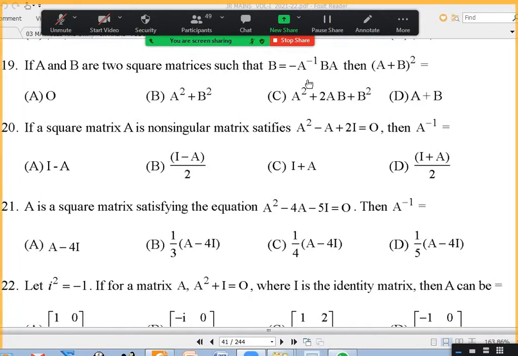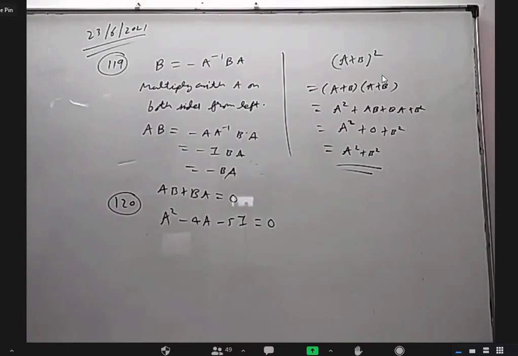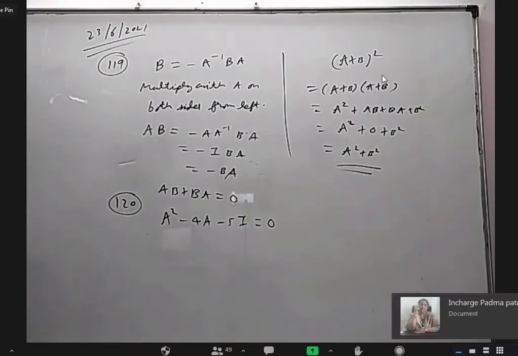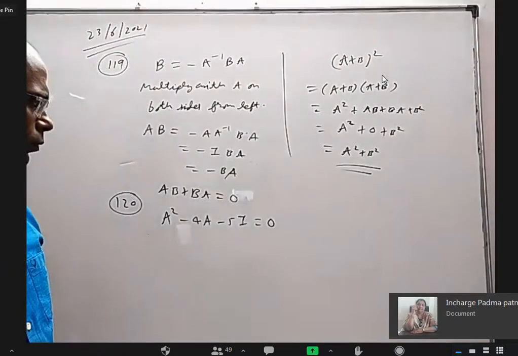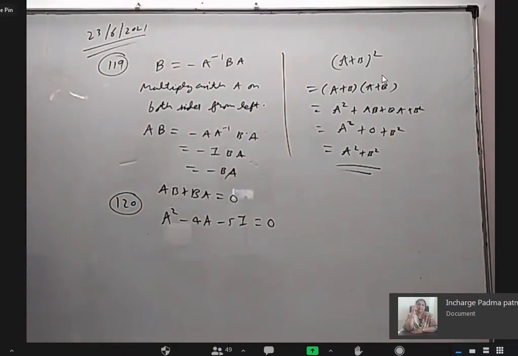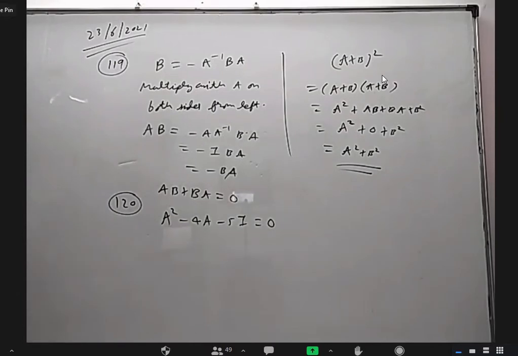Okay, 119. I want to erase. So can I have enough place here to write? Sir, yeah, please. Sir, is the answer 1 by 5 into A minus 4I? Yes, correct.